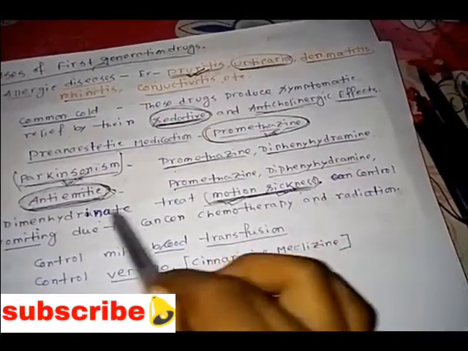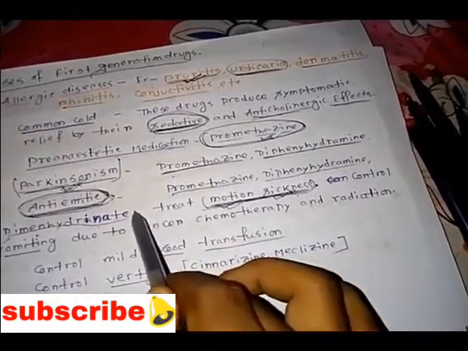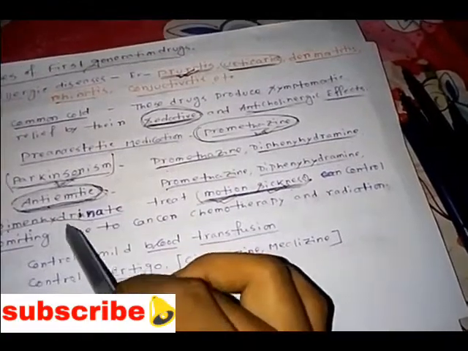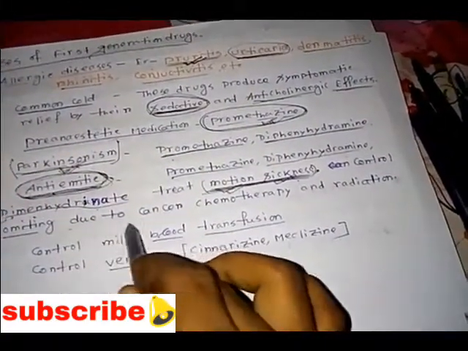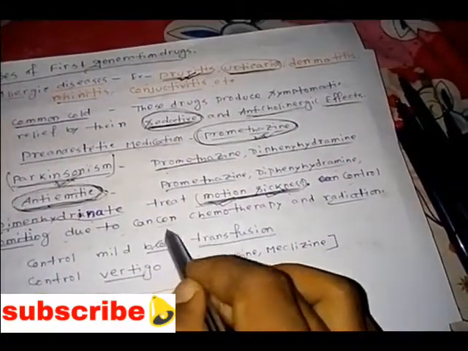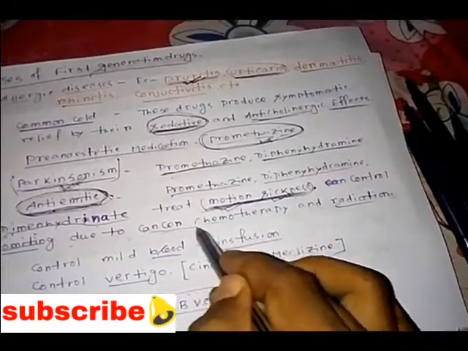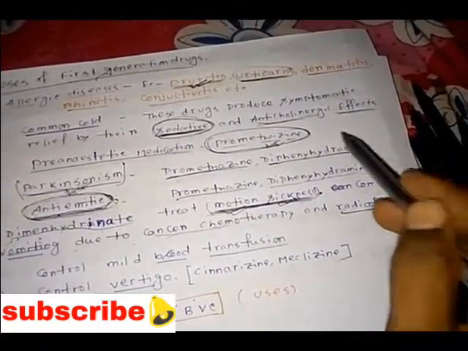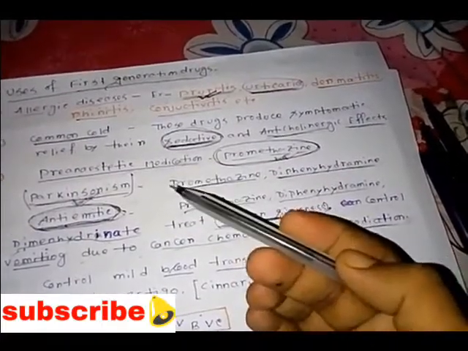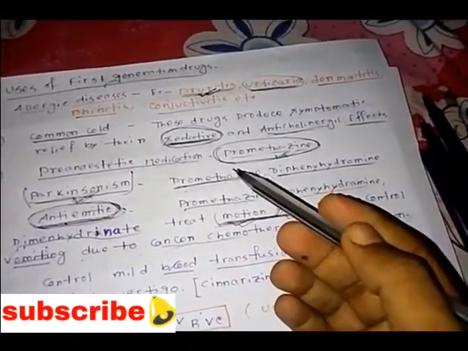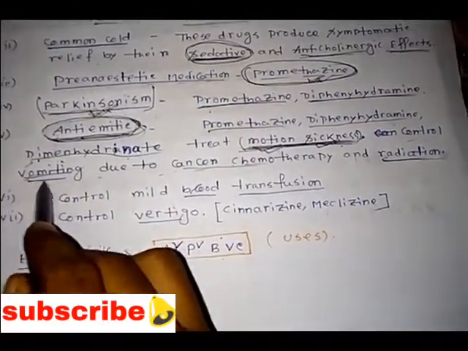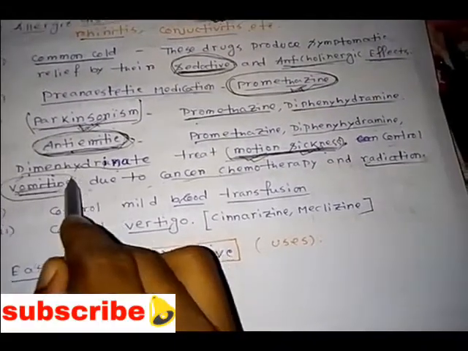Okay, and it controls vomiting due to cancer chemotherapy and radiation. So it is also controlling the vomiting which occurs due to cancer chemotherapy and radiation, because when we are treating cancer by giving chemotherapy and radiation therapy, we can also see vomiting in the person. So for treating the vomiting, we are using an antiemetic drug like dimenhydrinate. Okay, or first generation drugs.